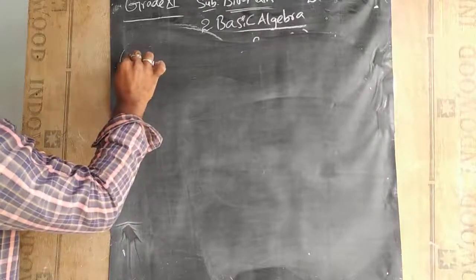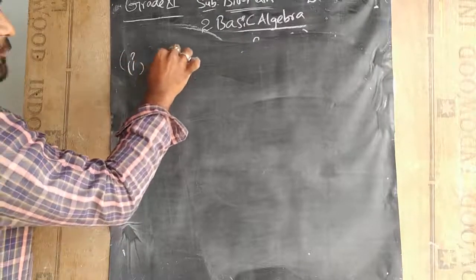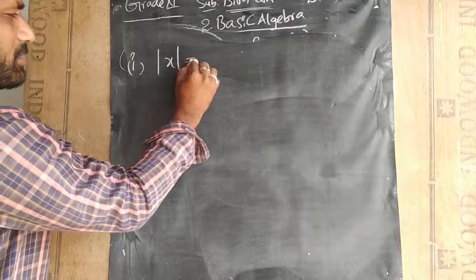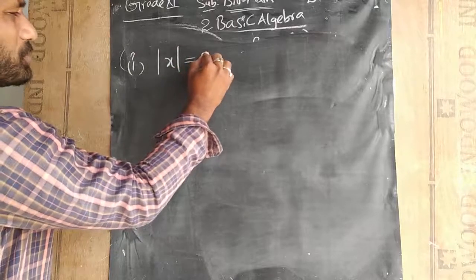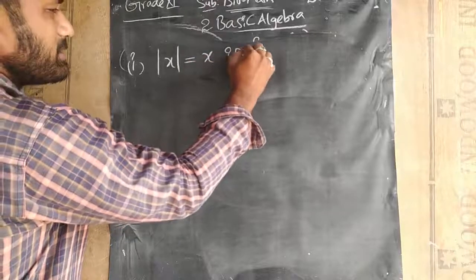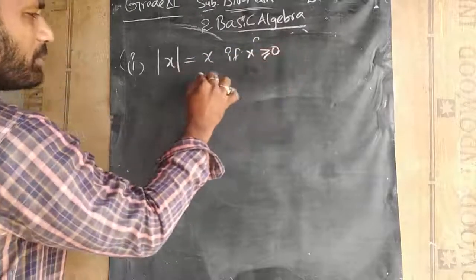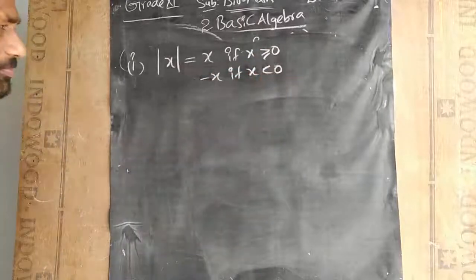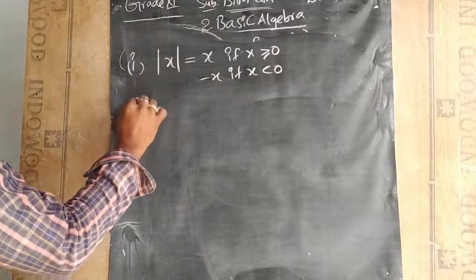Now see here students, first point: the absolute value of x is equal to x if x is greater than or equal to 0, and minus x if x is less than 0. This is the first case we have learned.